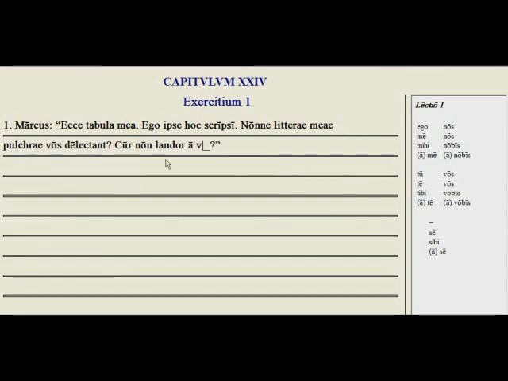Cur non laudor, why am I not praised by you guys? And so here we want the ablative form of that, so vobis.